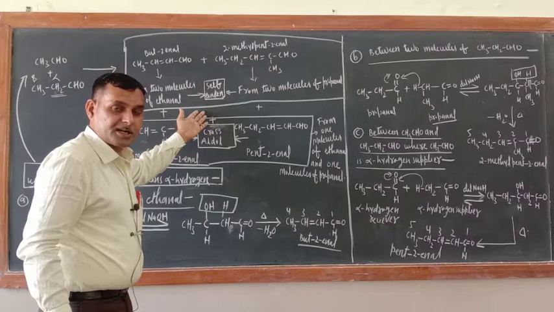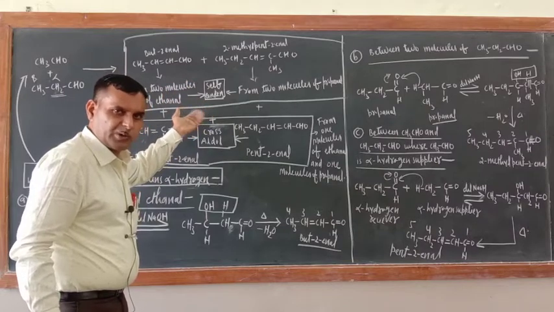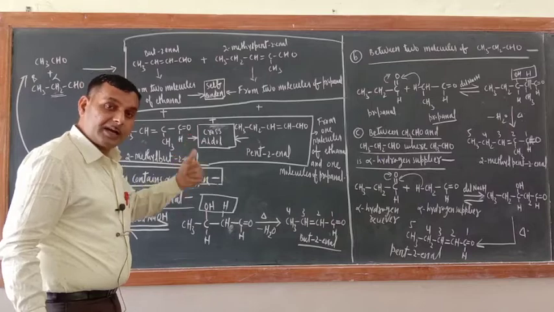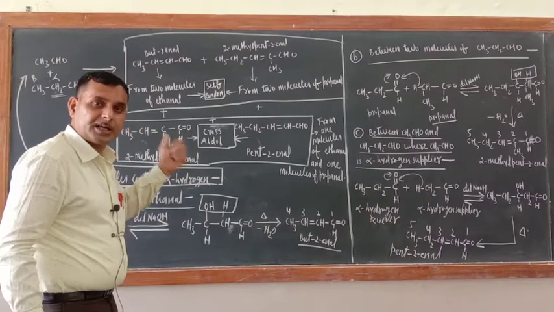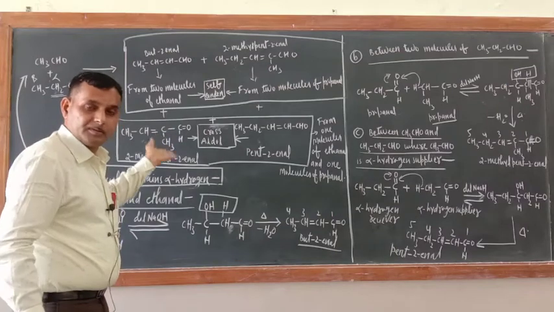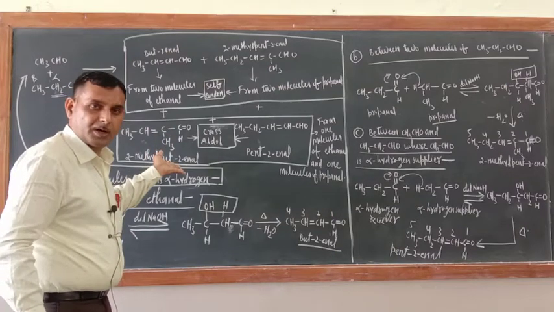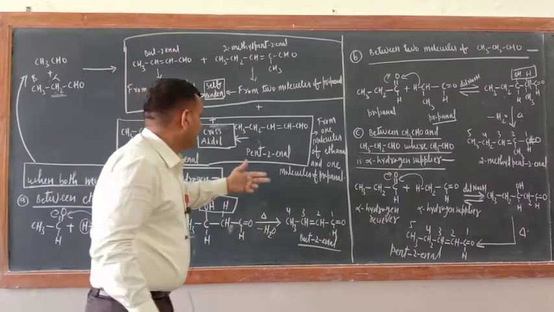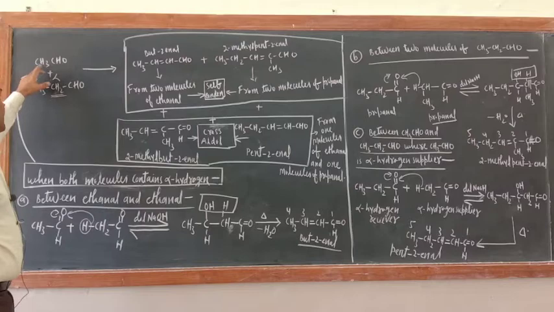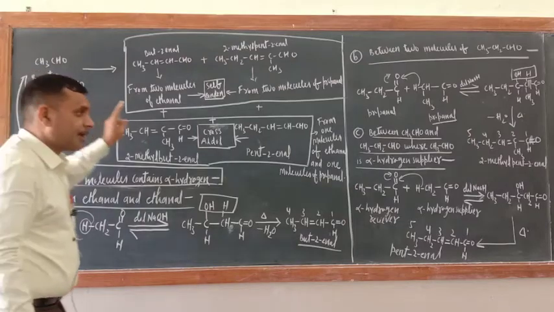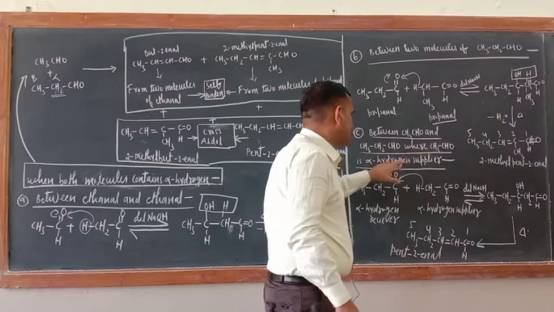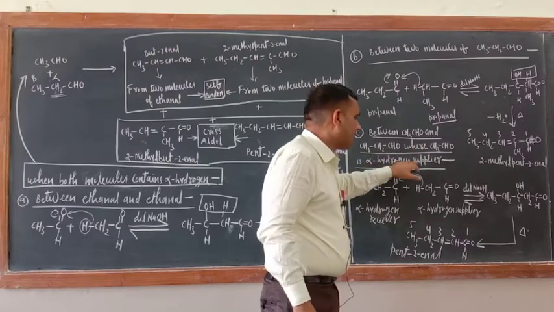So in the cross aldol, self aldol is also included. If you are taking 2 molecules and both are having alpha hydrogen, then yes. If one is having and the other is not having, then you will not have these kinds of products. Another one, now so 2 conditions are over. The third one is between ethanol and propanol, where CH3CHO, ethanol, is the alpha hydrogen supplier.